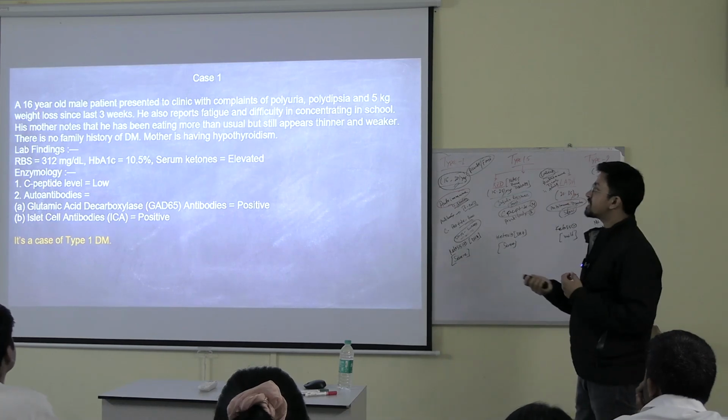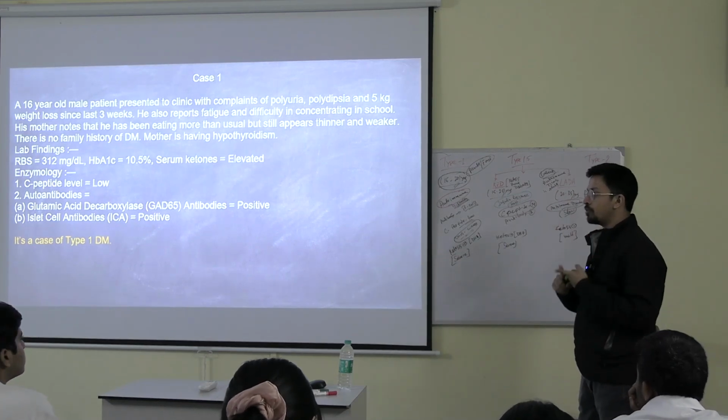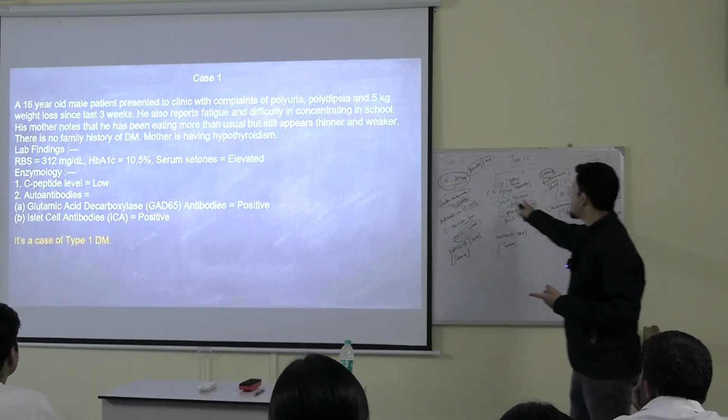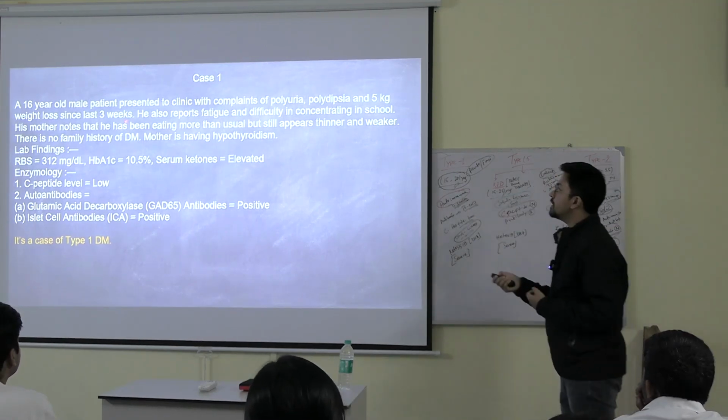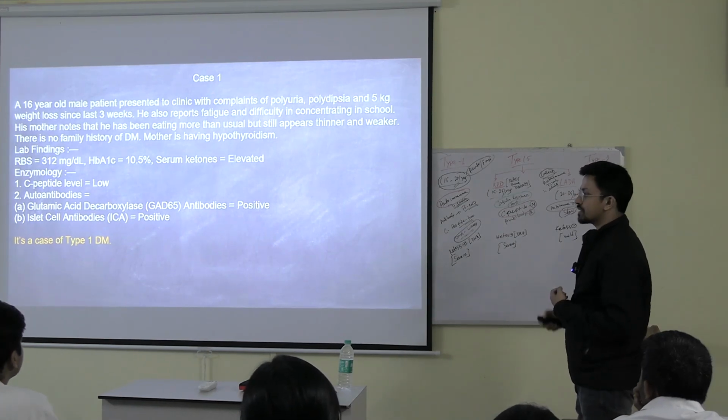Now, there is a case presentation. A 16-year-old boy. So as soon as you are seeing the age group, what are you suspecting? It could be KPD, it could be type 1. Okay, right? Two things are coming to your mind. Now let's see. The patient presented to the clinic with complaints of polyuria, polydipsia and 5 kg weight loss in the last 3 weeks. So some symptoms are there.